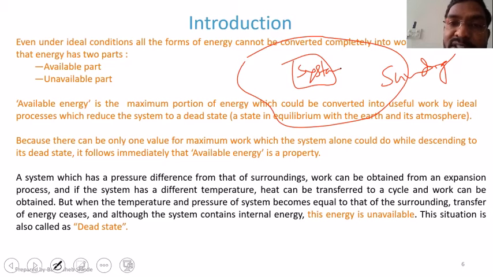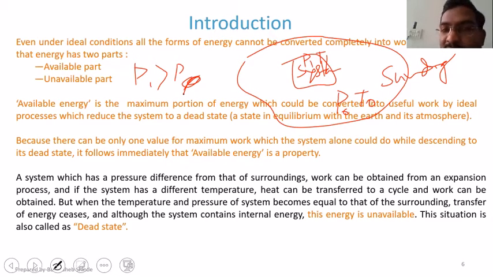Now, if the system has pressure P1 and temperature T1, and the surrounding has pressure P0 and temperature T0, then as long as P1 is greater than P0, I can use this higher pressure of the system to get some work done or get some output from the system.